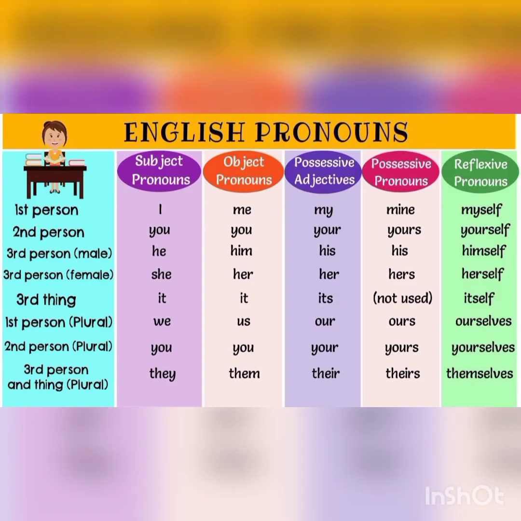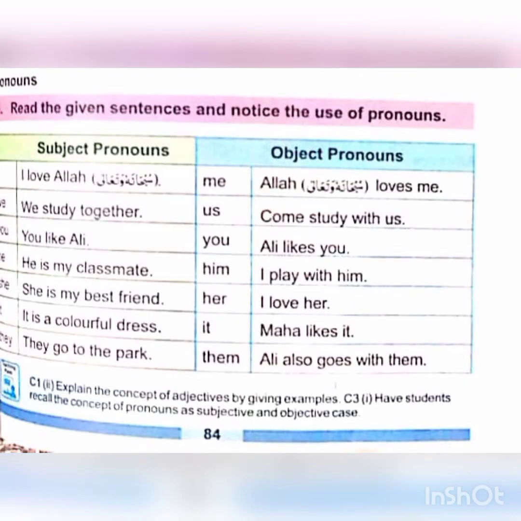Some subject pronouns are I, you, he, she, it. These are used as a subject in the sentence. Object pronouns are me, him, her, it. These are used as an object in the sentence. Let's learn from the exercise. I love Allah. In this sentence, I is the subject pronoun. Allah loves me. In this sentence, me is the object pronoun.